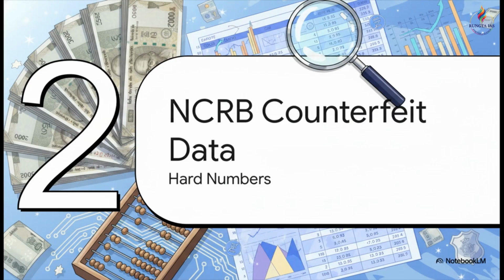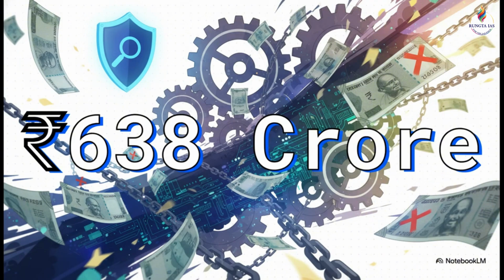Now, on to Section 2, NCRB counterfeit currency data. Let's look closely at these hard numbers, because your arguments must be anchored in official reports. Look at this. A staggering total of 638 crore rupees worth of fake currency has been seized by authorities since 2017. That is a massive volume of counterfeit money still circulating in the economy post-demonetisation.